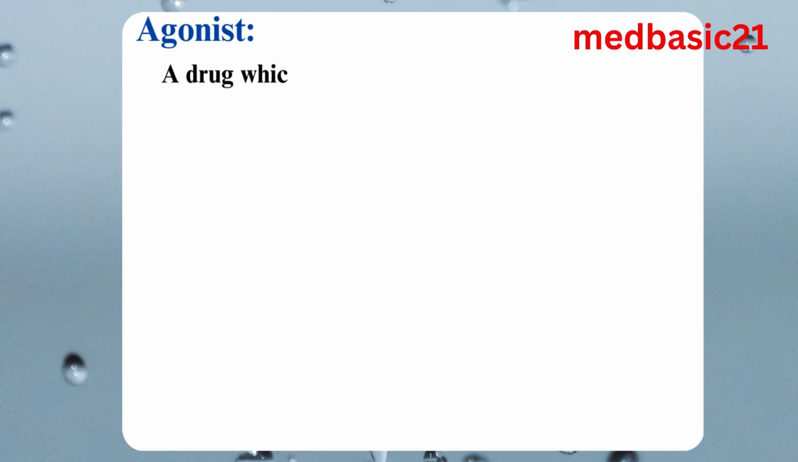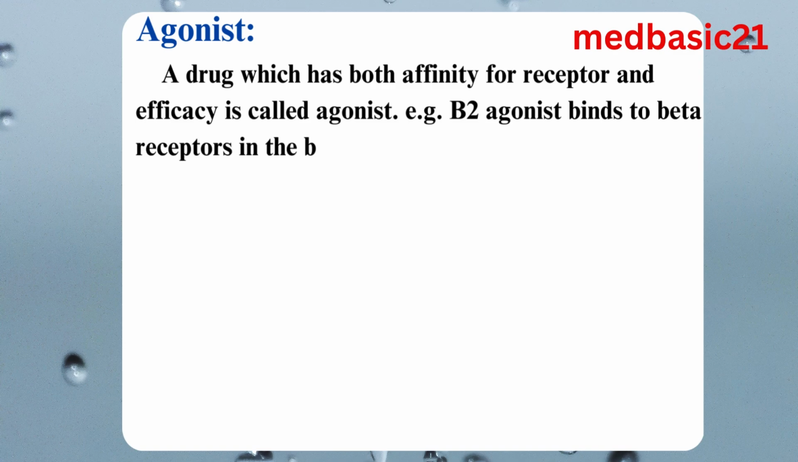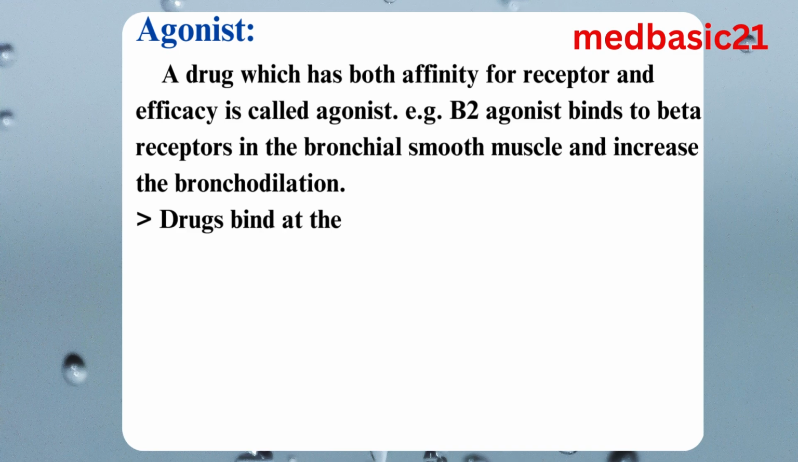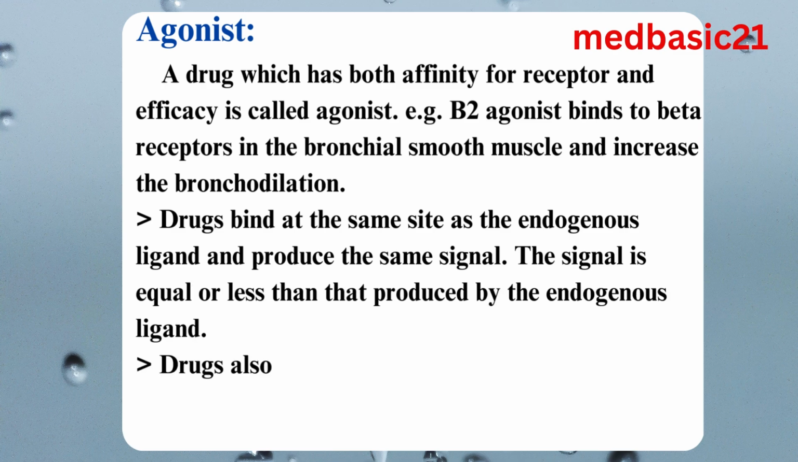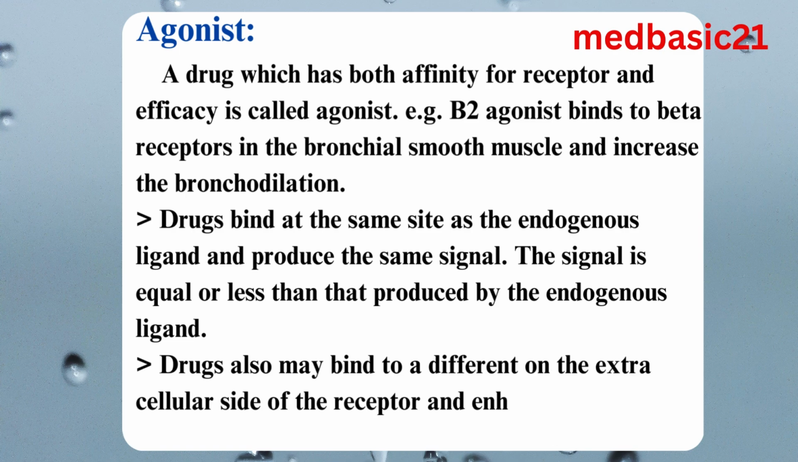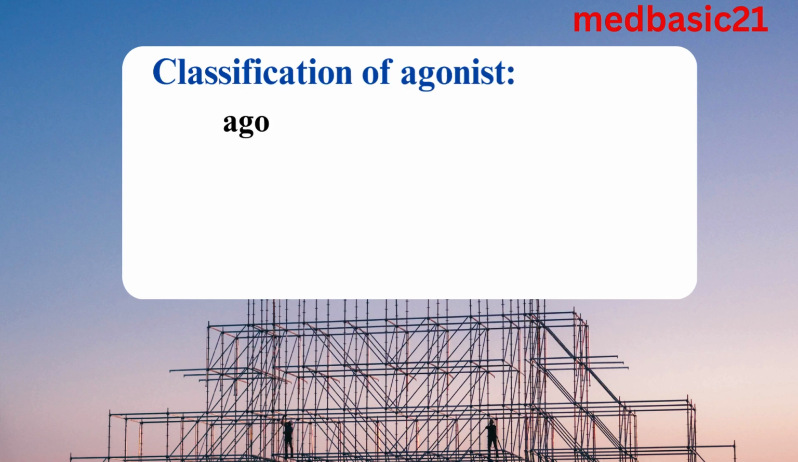Agonist. A drug which has both affinity for the receptor and efficacy is called an agonist. Like a beta-2 agonist binds to beta receptors in the bronchial smooth muscle and increases bronchodilation. Drugs bind at the same site as the endogenous ligand and produce the same signal. The signal is equal or less than that produced by the endogenous ligand. Drugs also may bind to a different site on the extracellular side of the receptor, and an enhanced response is produced when the endogenous ligand binds. Classification of agonist.